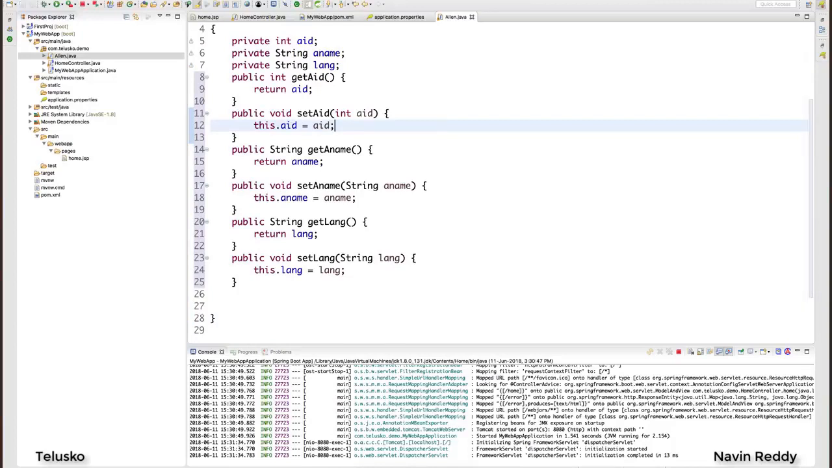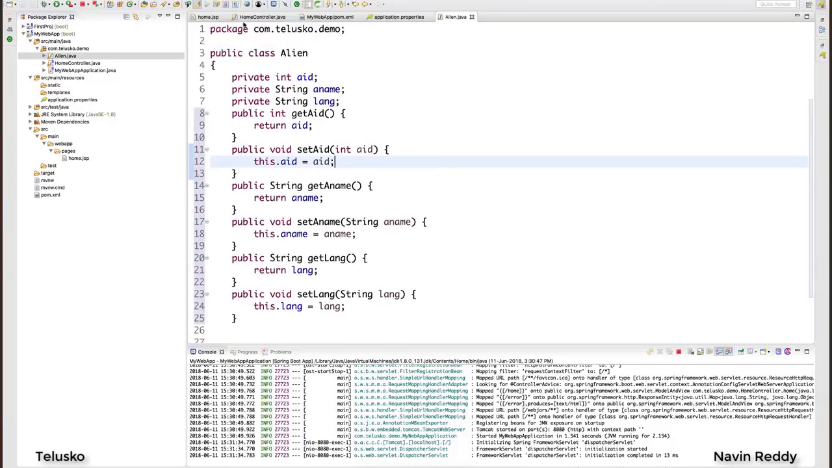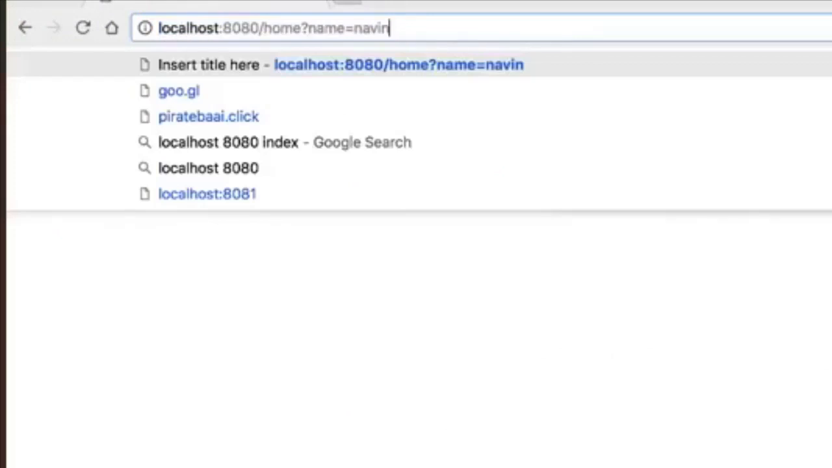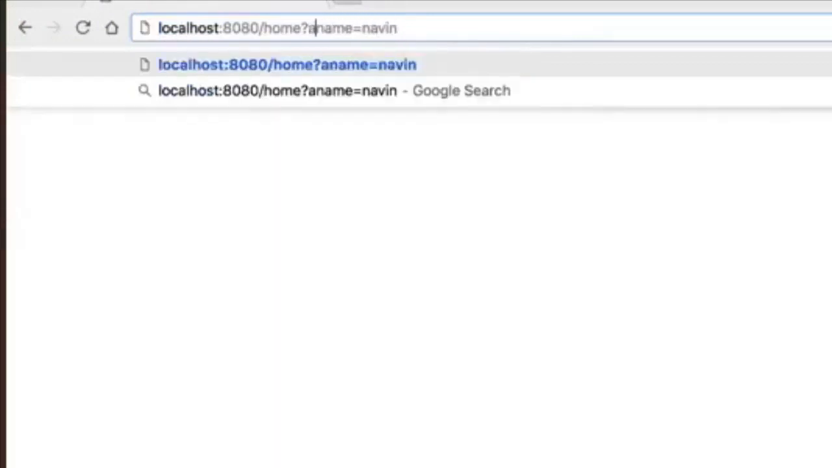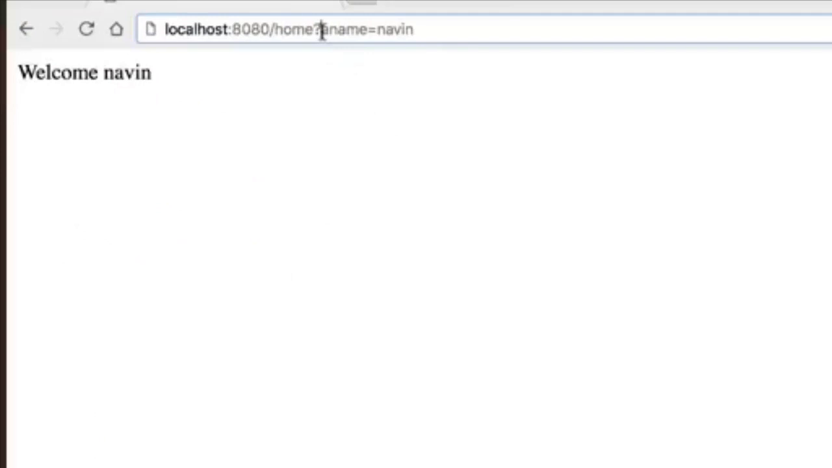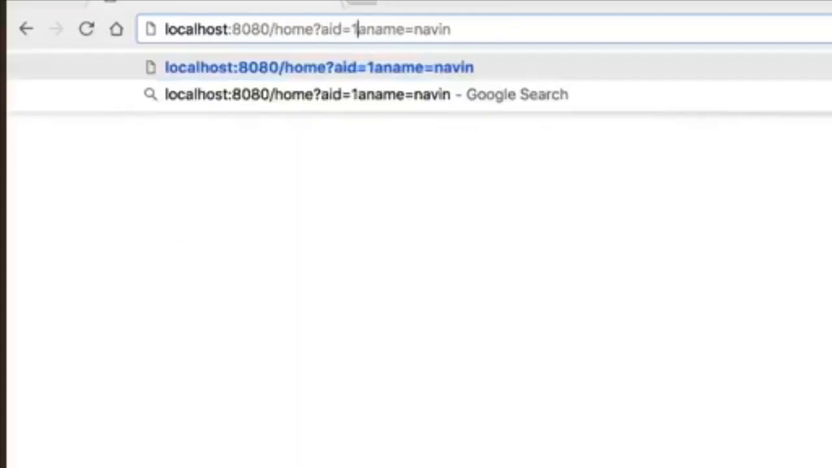So we got variables and we got getters and setters. I want these values to be accepted from the client side. I want to send these three values. If I go back to my page, I would say aname, because I'm sending an aname. So we got aname, aid, and lang. Let's go in that sequence. I would say aid is equal to 1, and we'll say language is equal to Java. So I want to send these three details.